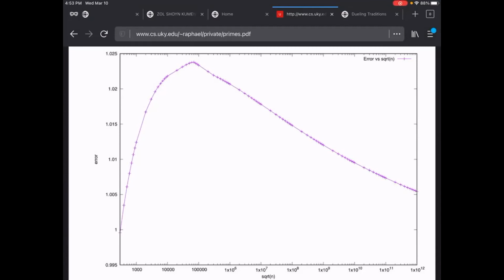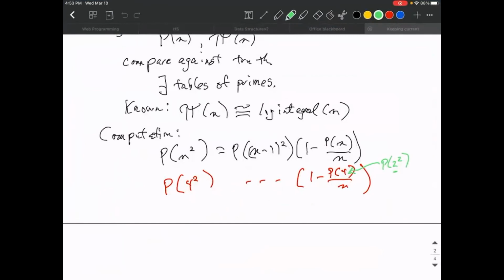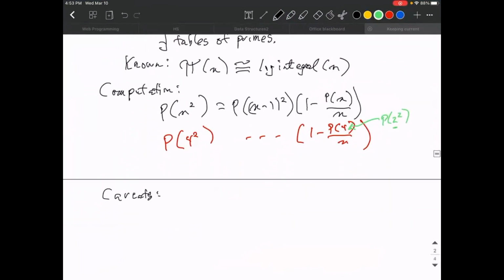And so I'm going to go back to the other one here. Caveats. Rounding errors. I'm doing this on a computer using floating point arithmetic. I'm using double precision floating point arithmetic, which is 64-bit floats, of which maybe 50 bits are actually significant bits. And so it's possible to get rounding errors.